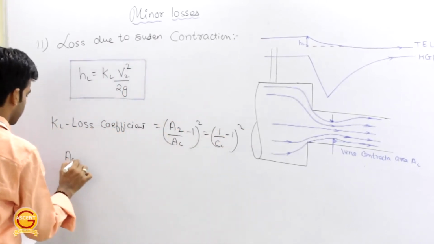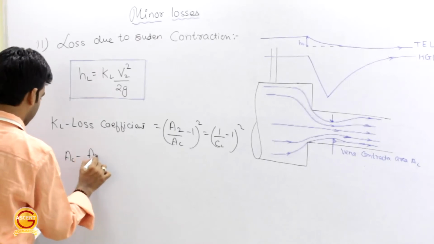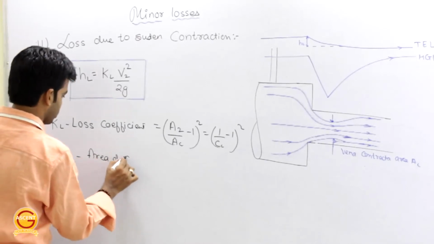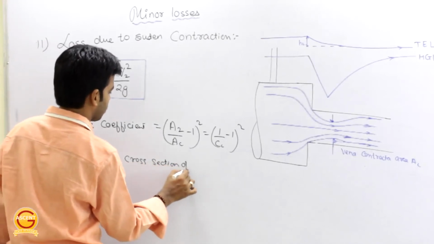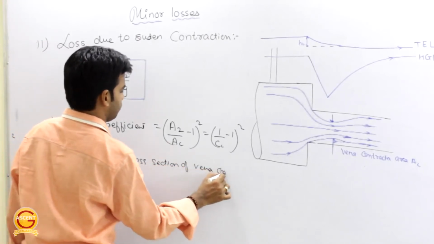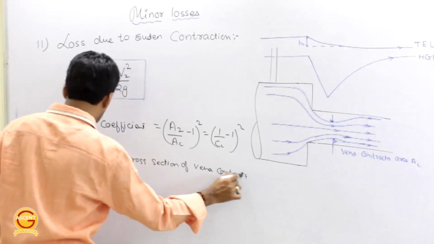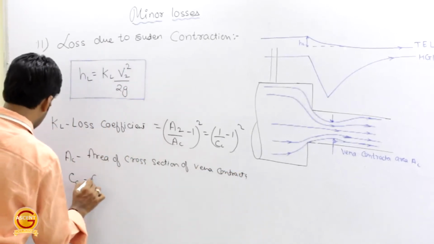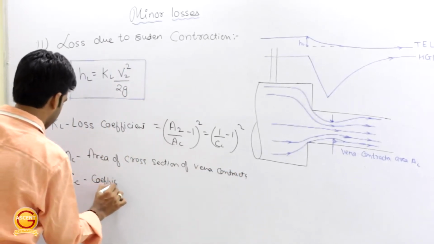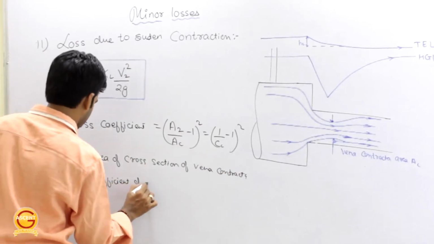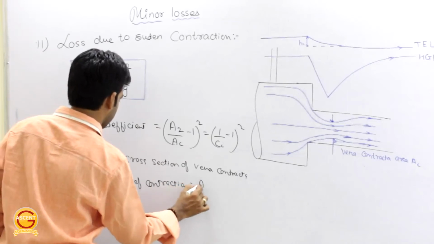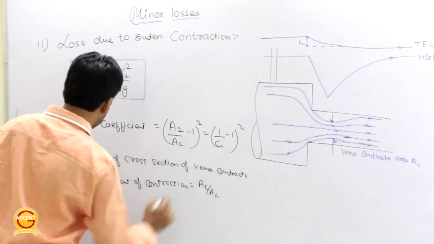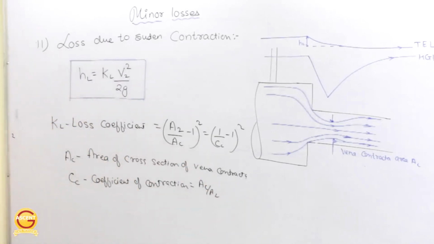Where AC is, as I told you, area of cross section of vena contracta, and CC is coefficient of contraction, which is equal to AC by A2. Getting this? So this is the loss due to sudden contraction.